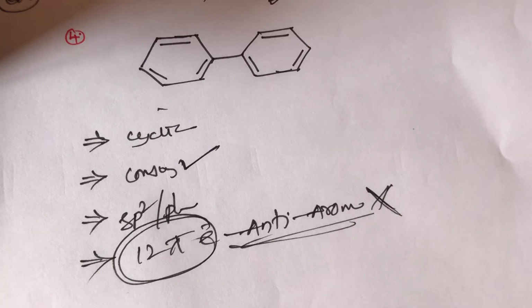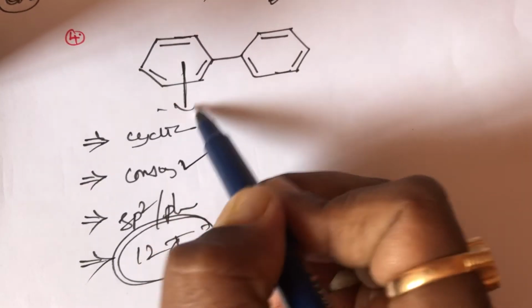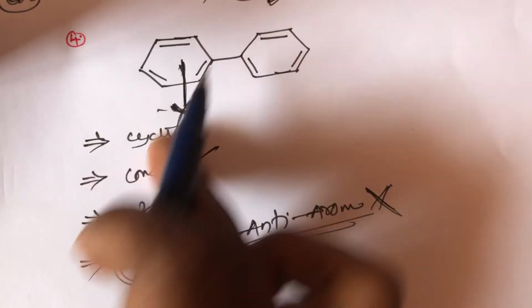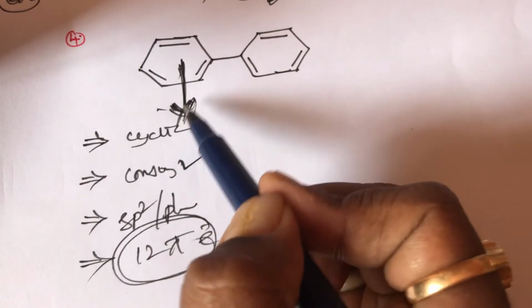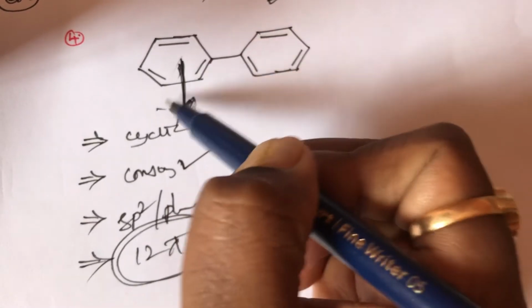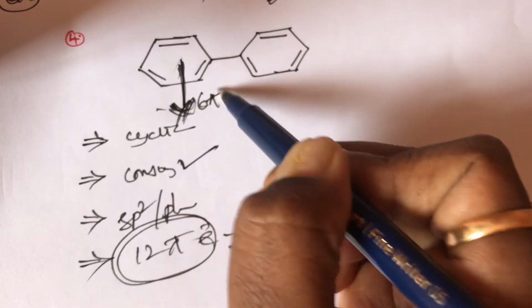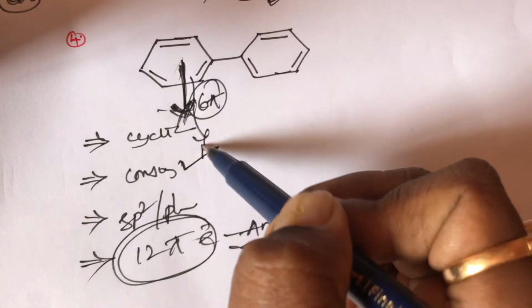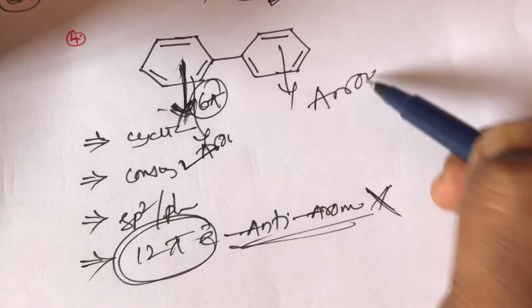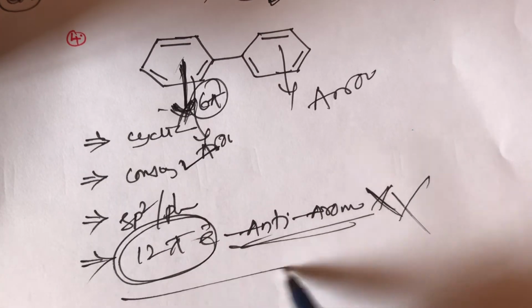What is the reason? Because in biphenyl we consider only the single structure. We follow the single structure only, and don't consider the two structures together. So in a single benzene, how many pi electrons are there? 6 pi electrons, so it belongs to aromatic. And the other one is also aromatic, so this is not anti-aromatic. It is very important.